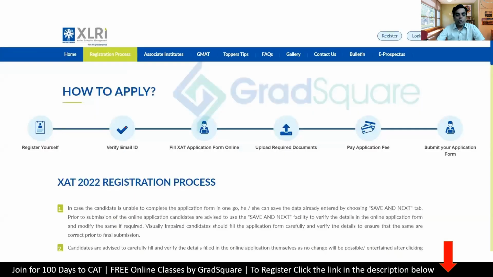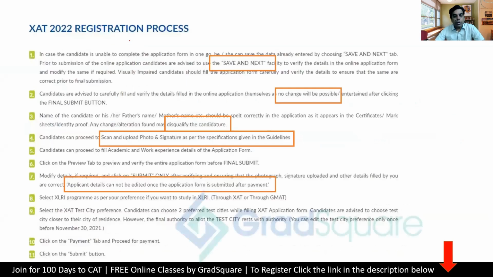The registration process is very clearly mentioned step by step on the registration process tab, which is this one. You can just quickly go through and read this. A few things that you can keep in mind while you're reading this: the save and next button is available, which means you can partially fill and then come back, log in again and complete the form. There is no change possible after you have made the payment and finally submitted it. It also says the name of the candidate, father's name, mother's name, etc.